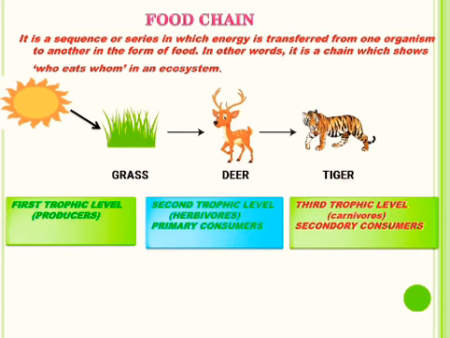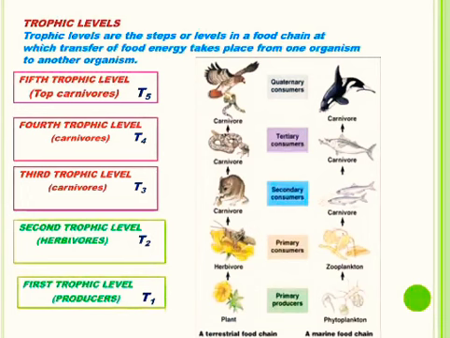So let's see what are trophic levels once again. Trophic levels are the steps or the levels in the food chain at which transfer of food energy takes place from one organism to another organism. You can see from this diagram that plants that are the primary producers are always placed at first trophic level.